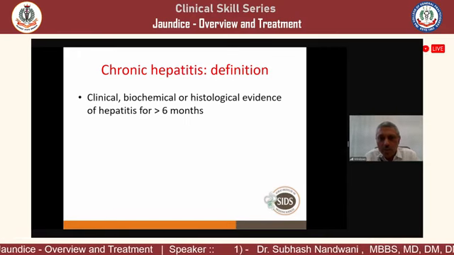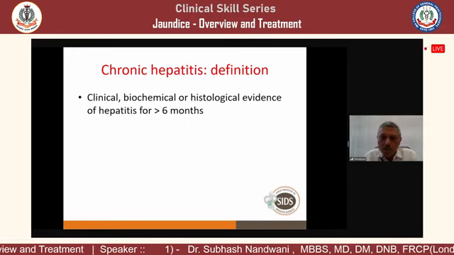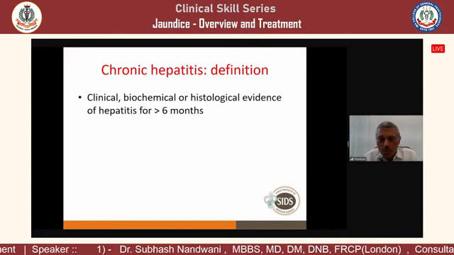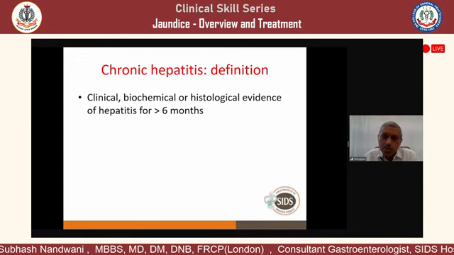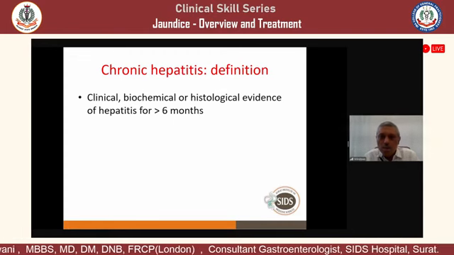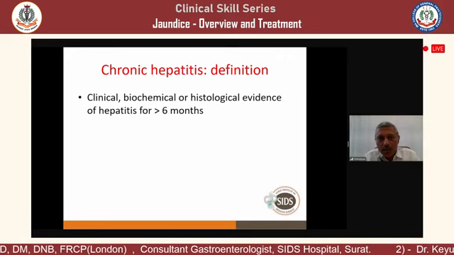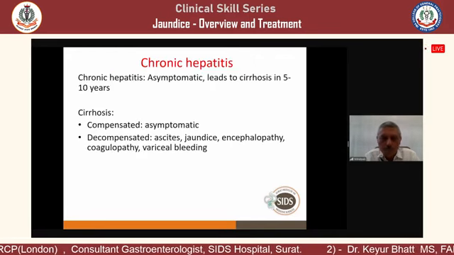Or histological evidence: the patient has jaundice for only 15 days, but you do a biopsy and the biopsy shows fibrosis or cirrhosis. So this is chronic hepatitis. So chronic hepatitis by history, or biochemistry, or histology. The cutoff is 6 months.